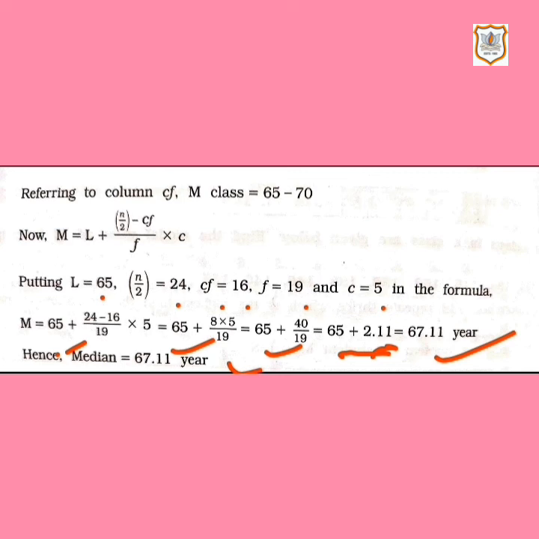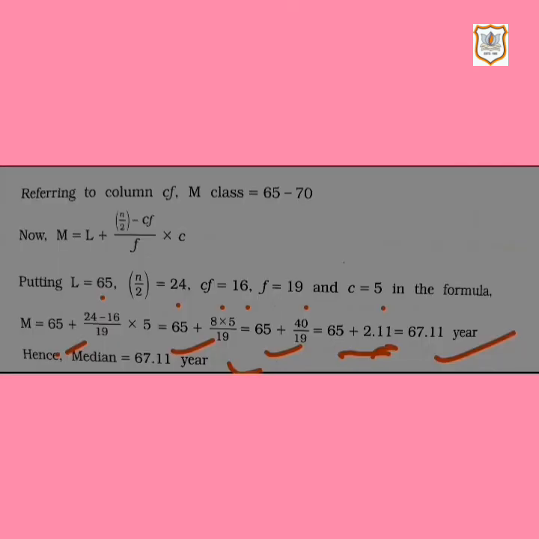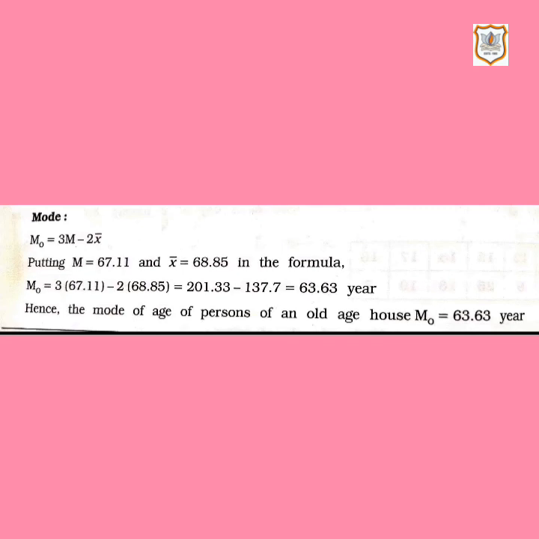Now we have the value of mean, and we also have the value of median. Now we have to find mode with the empirical formula, that is mode equals 3 median minus 2 mean. Now we'll put the values of mean and median in this formula and find the mode. The formula is 3 median minus 2 mean. Here in this sum, median is 67.11, mean is 68.85.